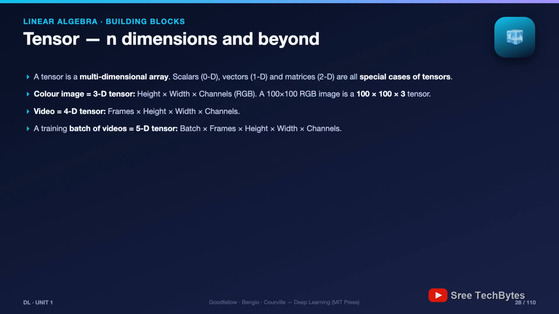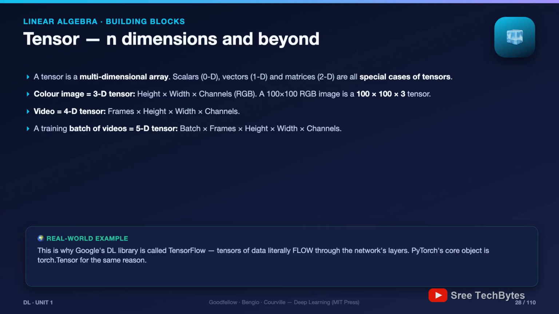Try this on yourself. Your phone shoots 30 frames per second at 1080 by 1920 resolution in color. What's the tensor shape of a 10-second clip? 300 frames by 1080 by 1920 by 3. And now you know why Google named its library TensorFlow, tensors of data flowing through the network. That's deep learning's entire data model.